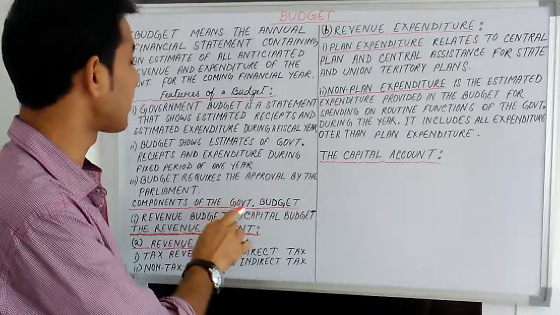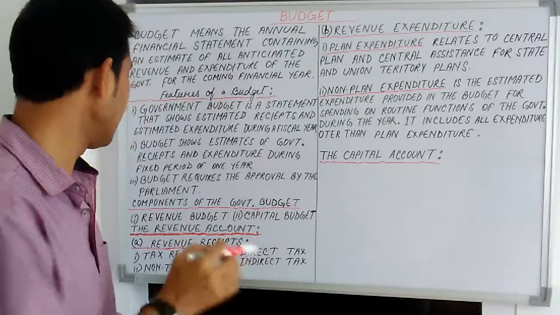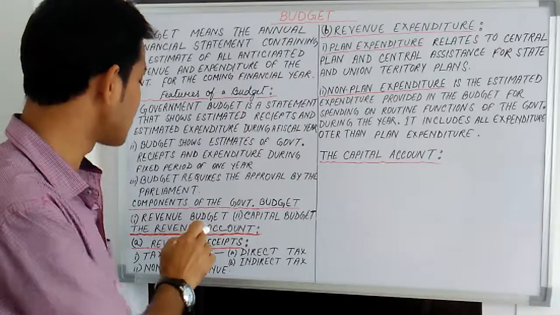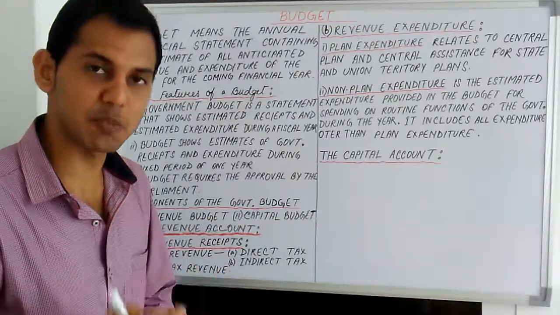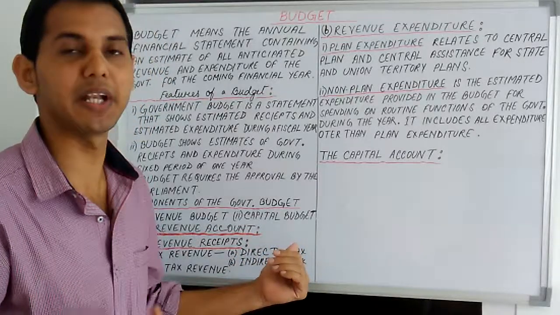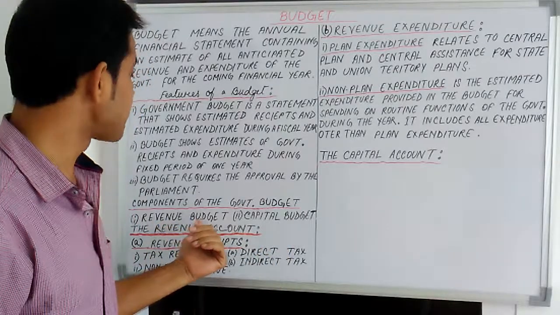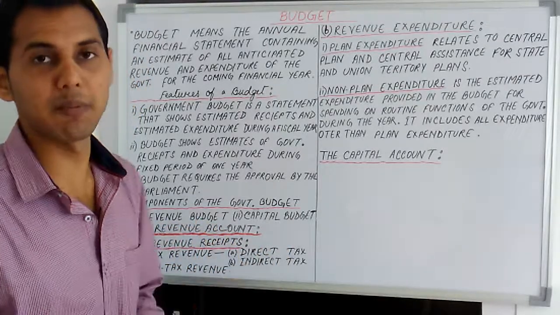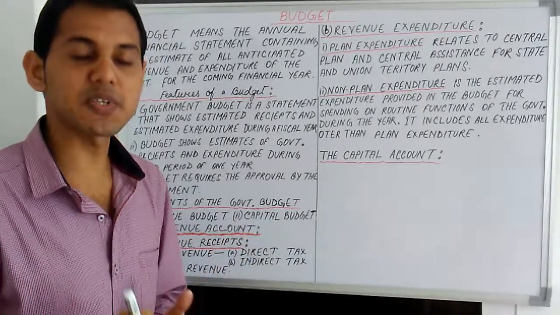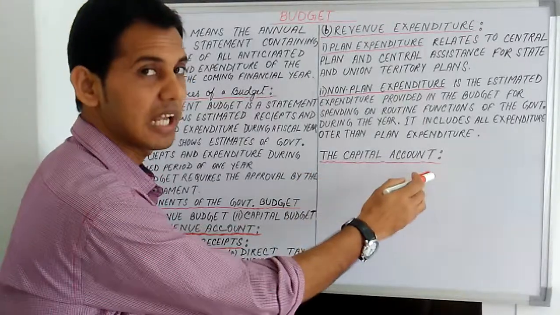Next, components of the government budget. Budget has two broad components. Number one, revenue budget, and number two, capital budget. Revenue budget includes revenue receipts and revenue expenditure of the government, and the capital budget includes capital receipts and capital expenditure of the government. Revenue receipts and revenue expenditure of the government are shown in the revenue account, and the capital receipts and the capital expenditure of the government are shown in the capital account.